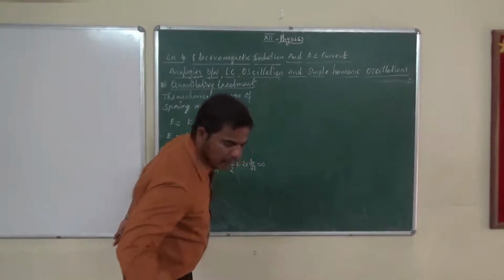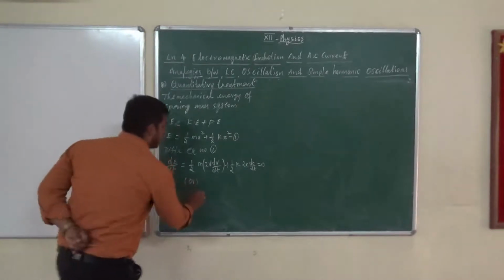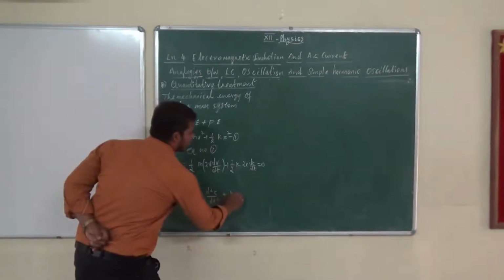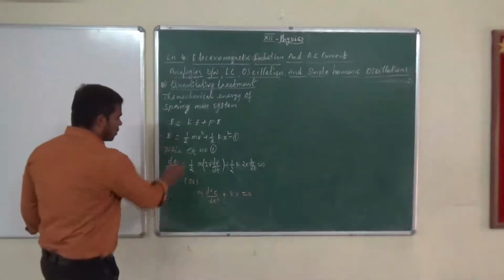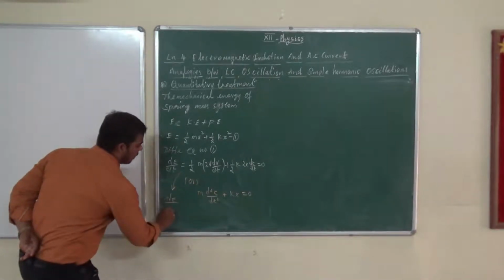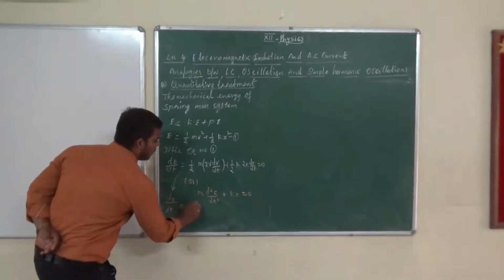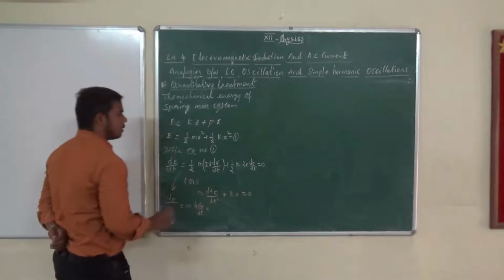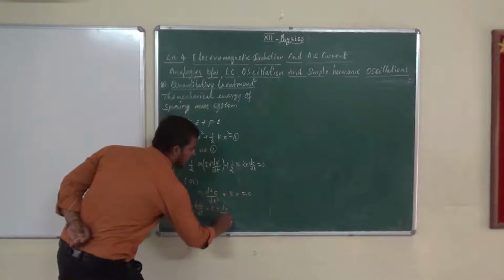Or we can write the equation like this. I will show how to write this equation: m d square x by dt square plus kx equal to 0. How did this equation suddenly come? Don't confuse, I will show one more step. dE by dt equal to, if we cancel this, m v into dv by dt, plus, here also cancel, the rest of the term kx dx by dt, isn't it?